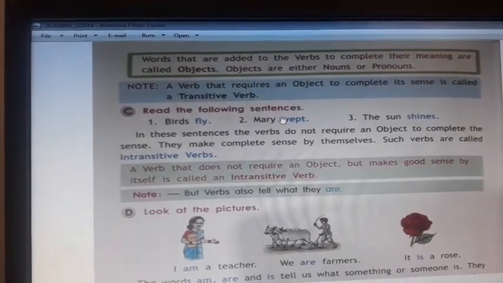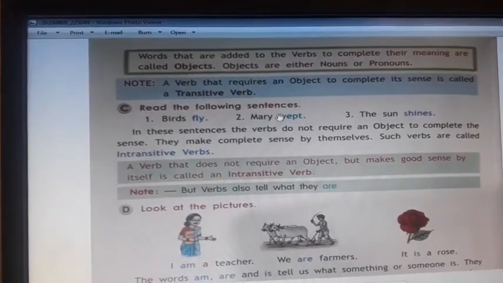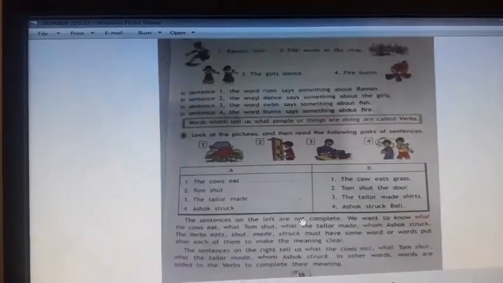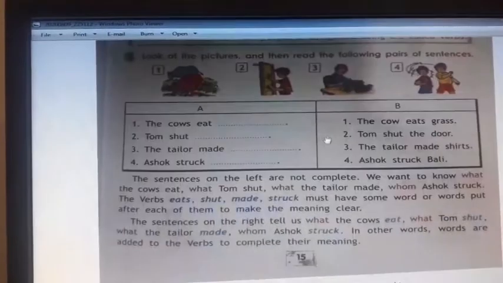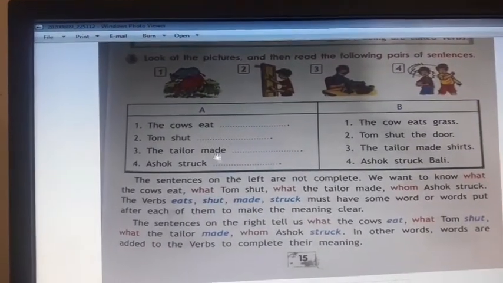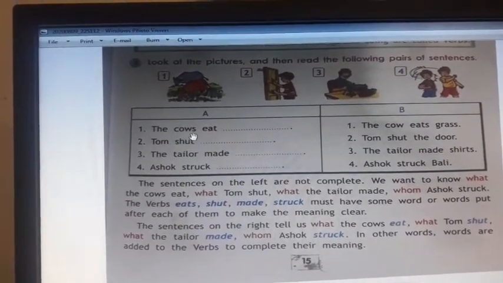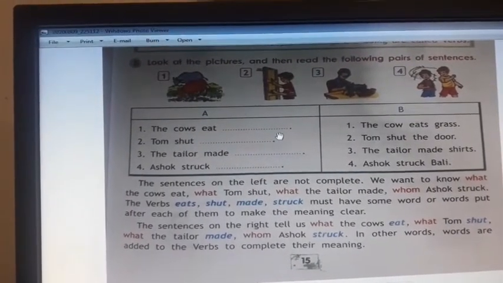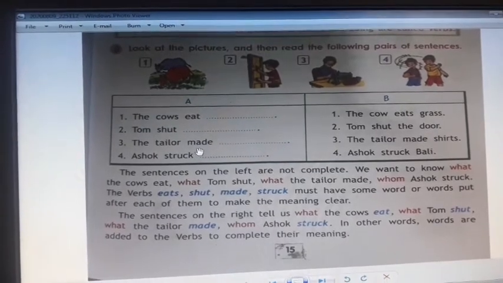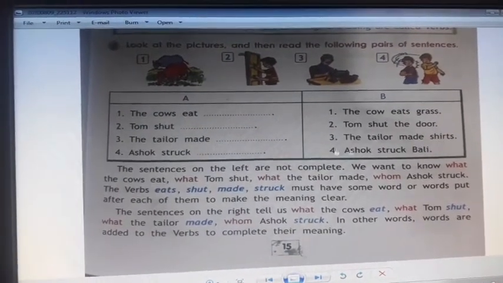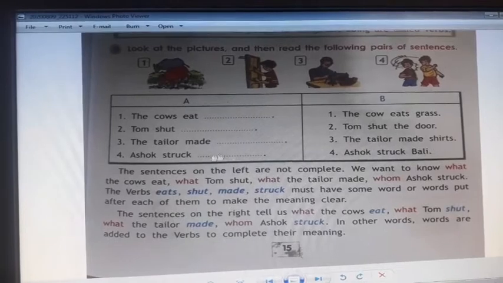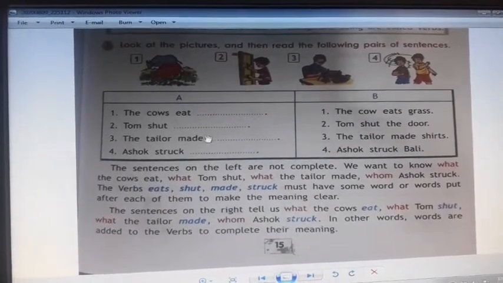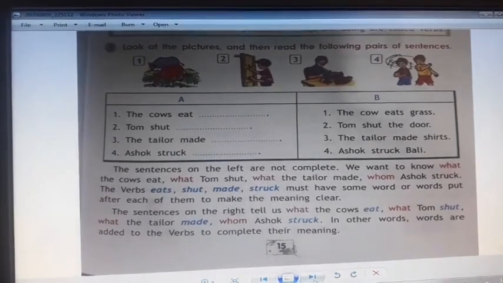So these types of verbs which need another word to complete their meaning are called transitive verbs. For example, in the sentence, the cows eat grass, the object of eat is grass. The tailor made shirts. So these are objects, and these verbs need an object to complete their meaning.